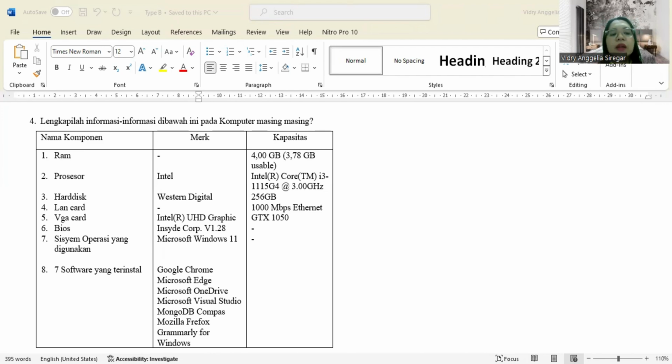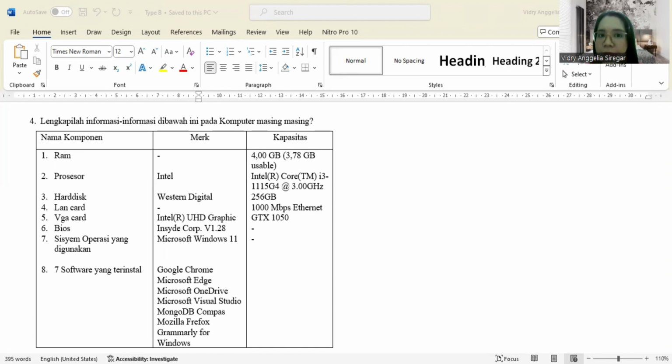Component number 7, OS, the operating system I use on my PC is Microsoft Windows 11. And number 8 is the software installed on my computer.